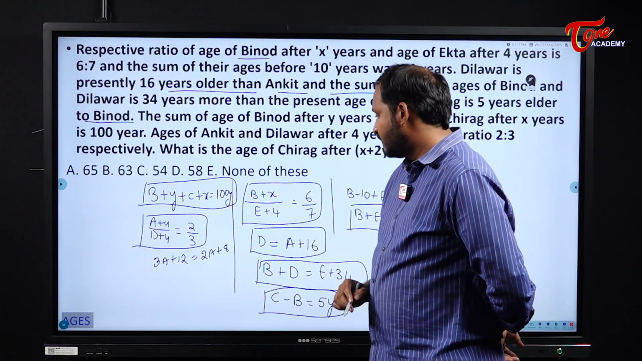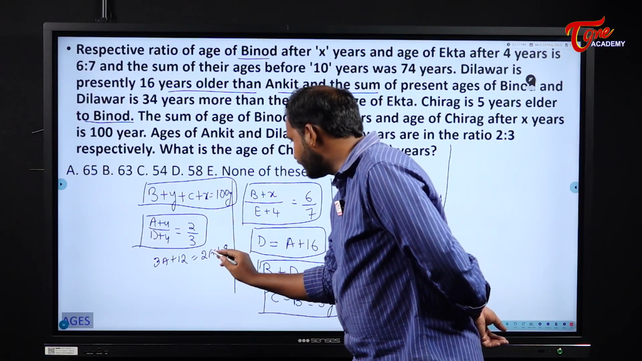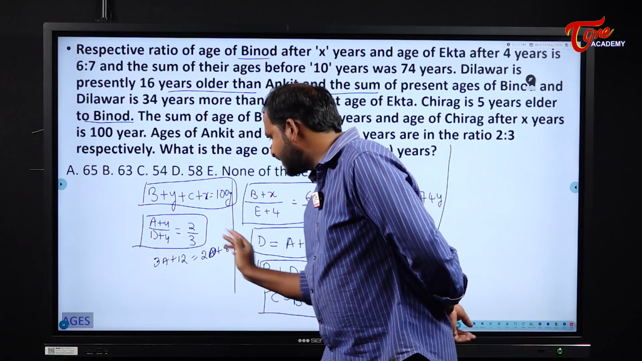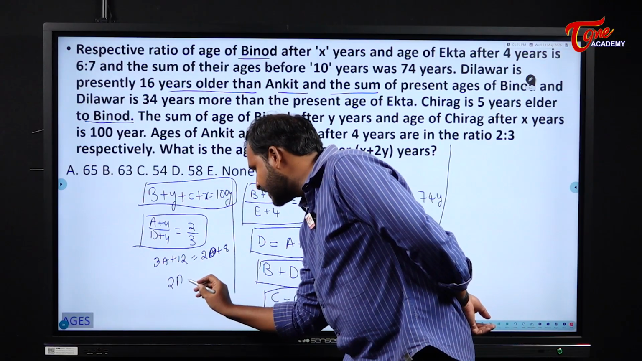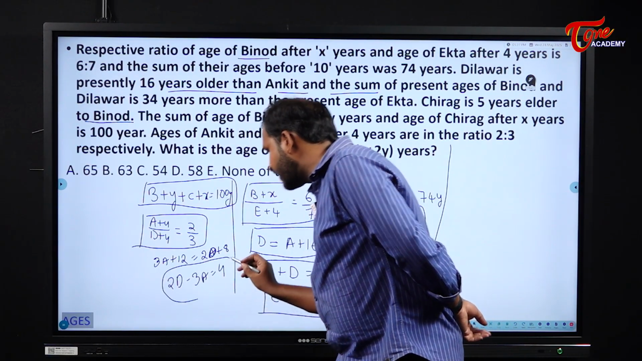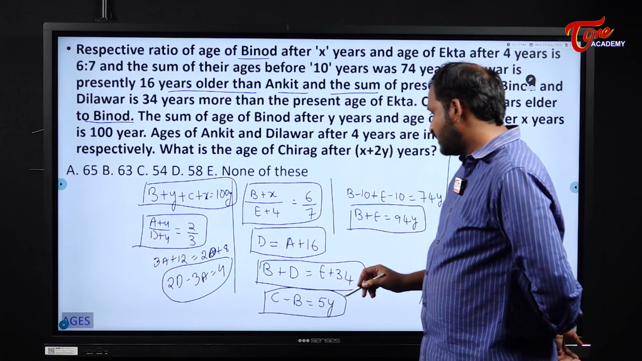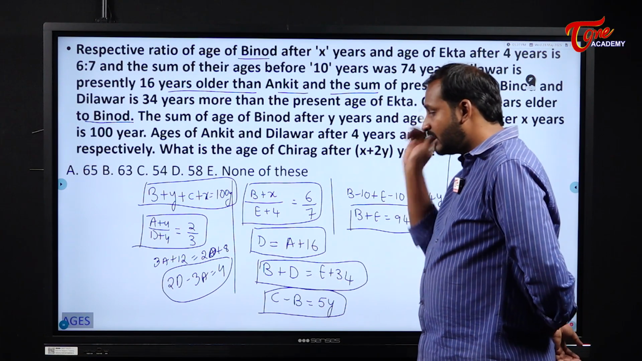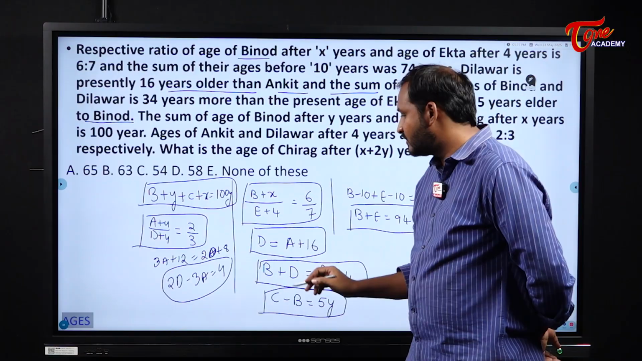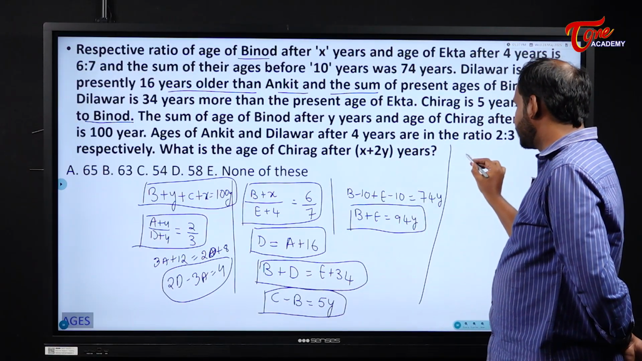From this, if I send 3a to this side, what does it become? 2d minus 3a is equal to what will I get here? 4. 2d minus 3a is equal to 4. And I have here D is equal to A plus 16, or else D minus A is equal to 16 I can write, right? So 2 equations.